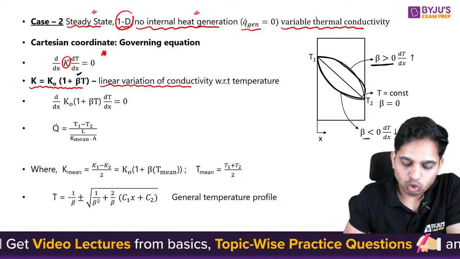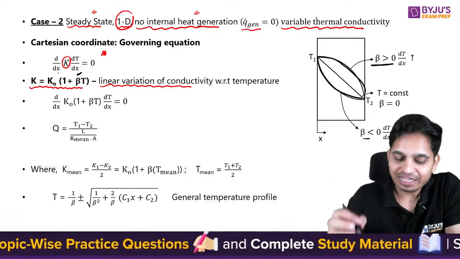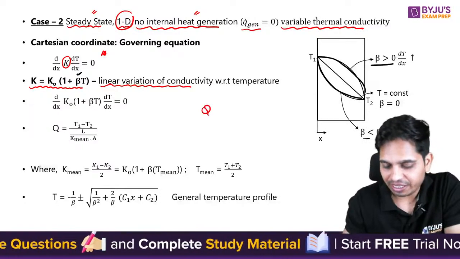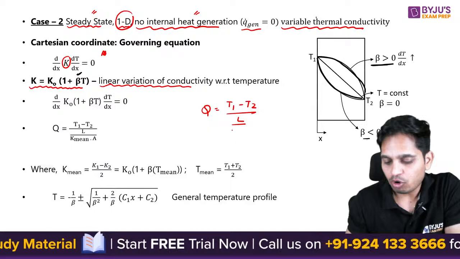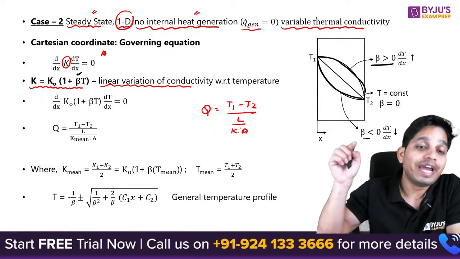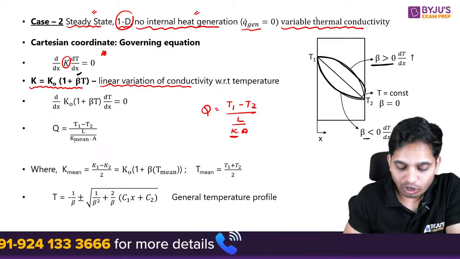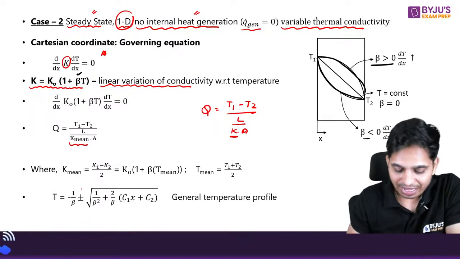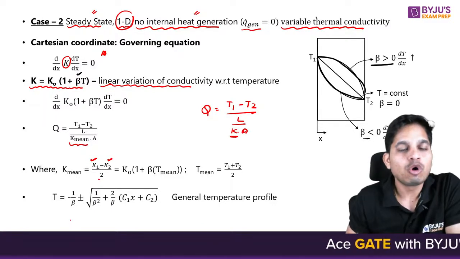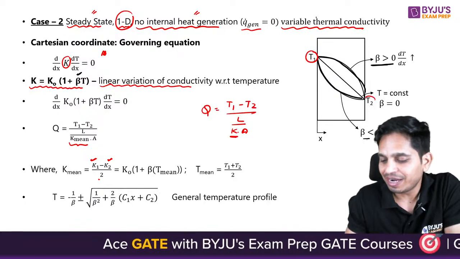So when K is constant, then you use the simple equation: Q equals (T1 minus T2) upon L by KA. But in this variable thermal conductivity case, you can't take K. You have to take K mean. And what is K mean, sir? K mean is (K1 plus K2) by 2. Now K1 is at initial temperature T1, K2 is at final temperature T2.